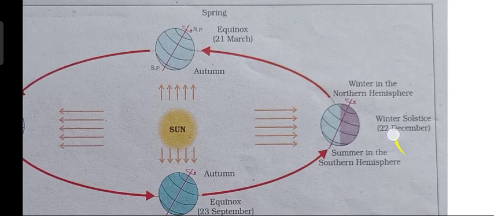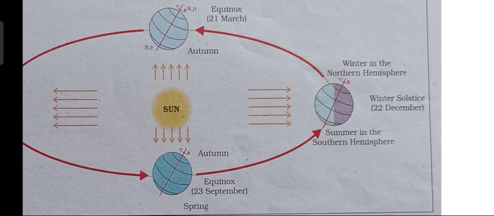Today we are talking about this position of the earth when the earth has come on the extreme right hand side of the sun. This position of the earth, children, is known as winter solstice. It occurs on 22nd December. Now, here in this figure, you can see that the southern hemisphere is tilted towards the sun and the northern hemisphere is away from the sun.